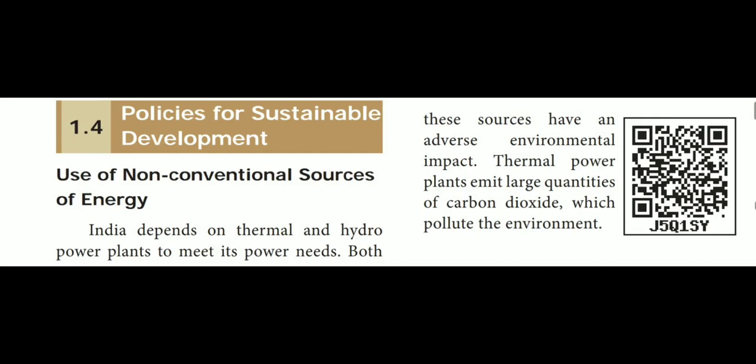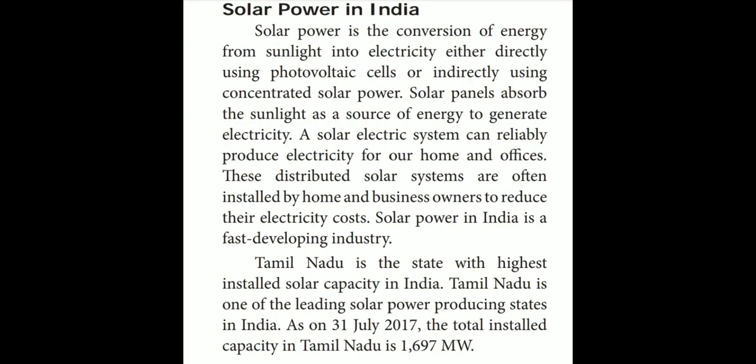Okay. So, next one is solar power in India. Actually, Tamil Nadu has the highest installed solar capacity in India. Tamil Nadu is one of the leading solar power producing states in India. Okay, so which is the leading state of solar power in India? Tamil Nadu. So what's the use of solar power? From where are we getting that power? From the sun. Okay, so solar power is the conversion of energy from sunlight into electricity, either directly using photovoltaic cells or indirectly using concentrated solar power.